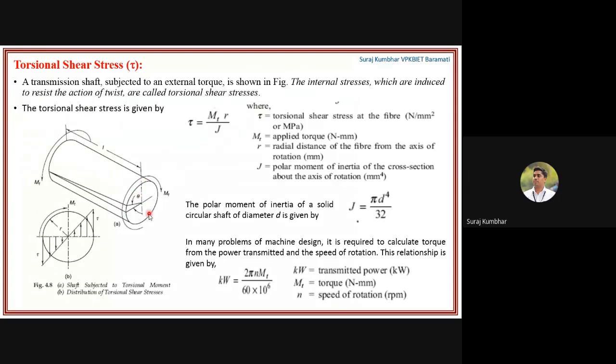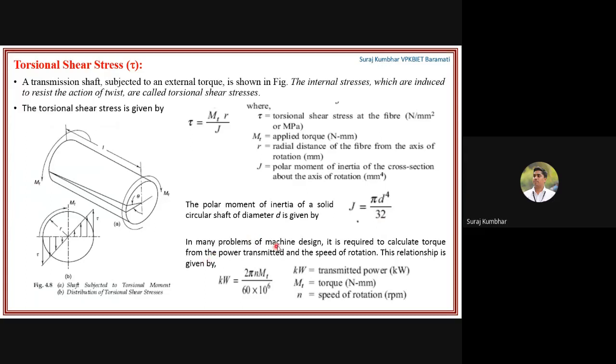Now, what is the formula to find the torsional shear stress? Tau is equal to Mt into r divided by J. What is Mt? Mt is the applied torque. Then r is the radial distance of the fiber from the axis of rotation. Here is the axis of rotation, and r is the radial distance from that axis. J is the polar moment of inertia of the cross section about the axis of rotation. J is equal to pi d raised to 4 by 32, that is the polar moment of inertia of a solid circular shaft of diameter d.